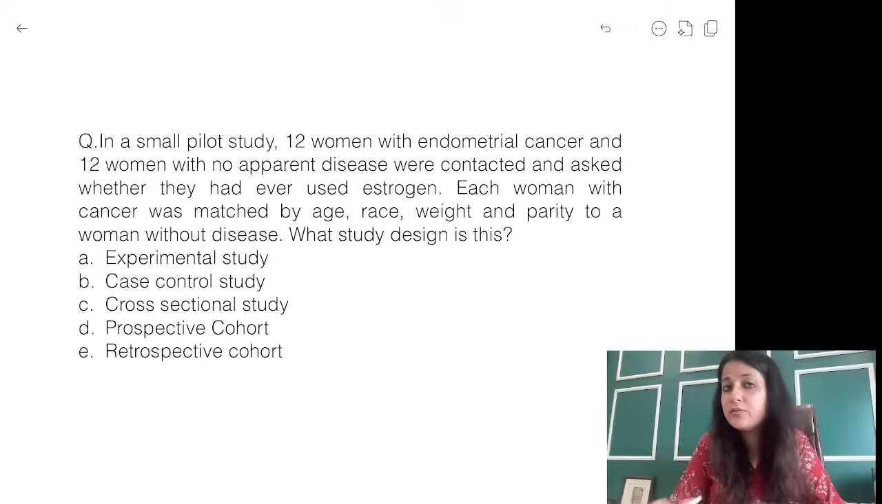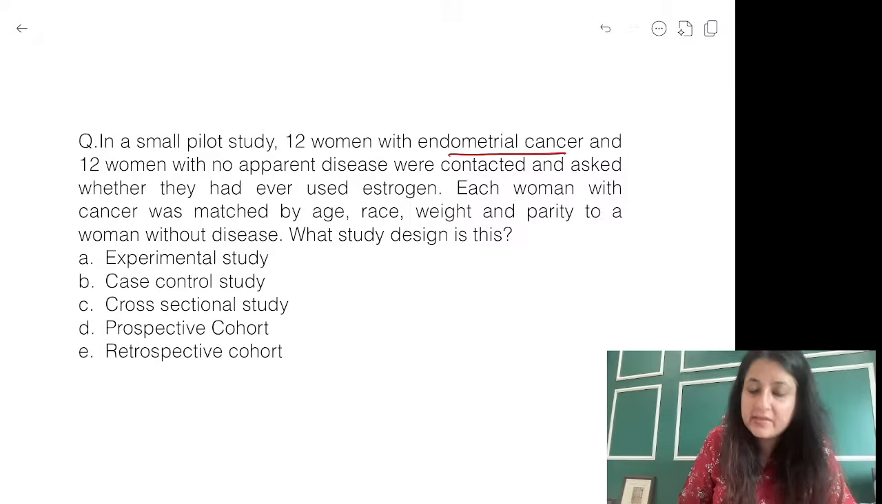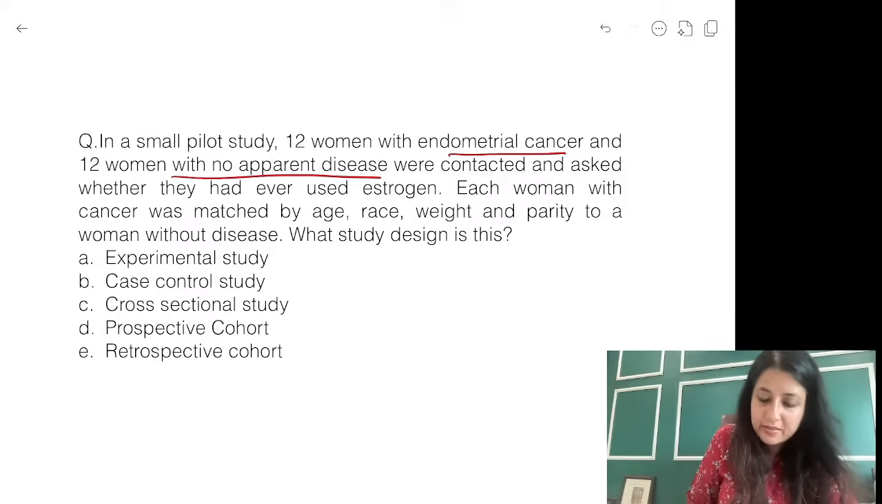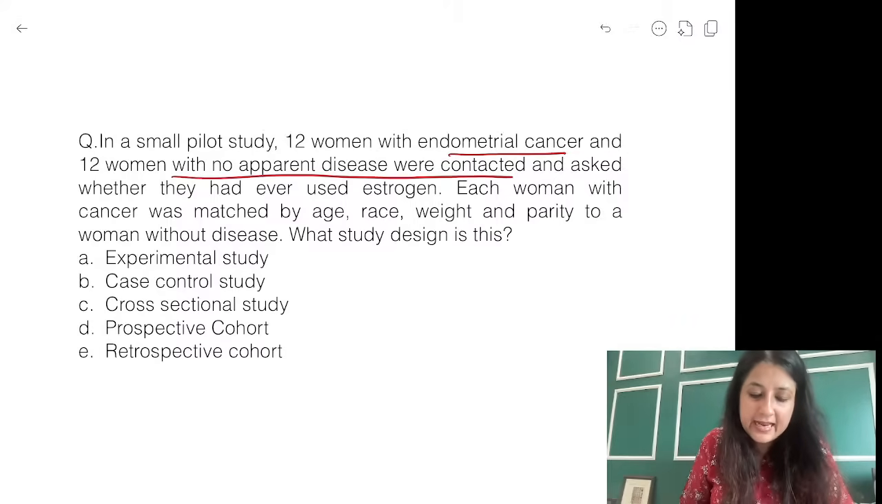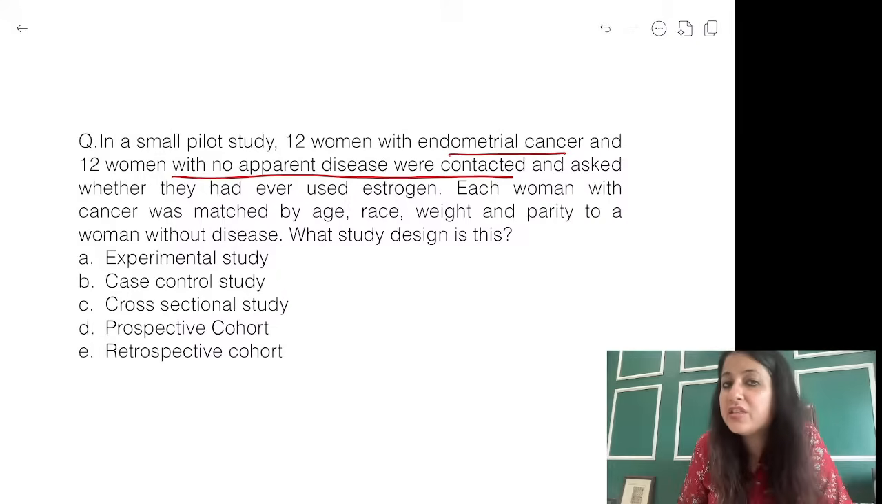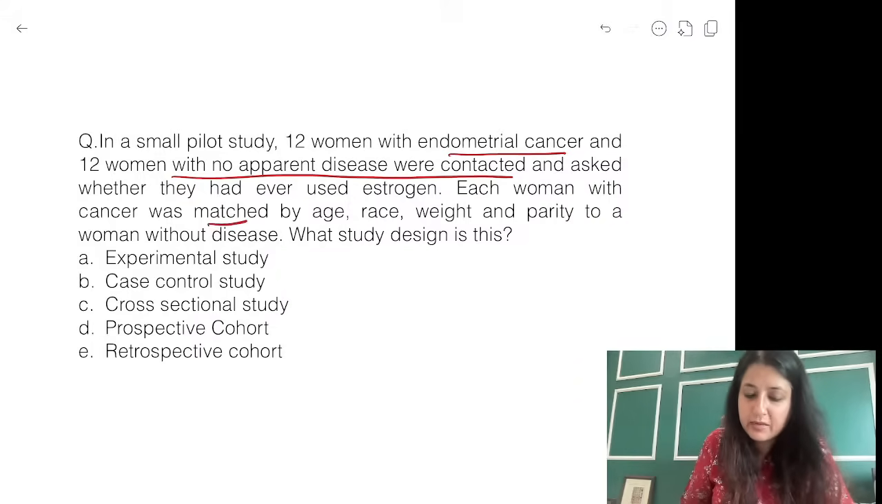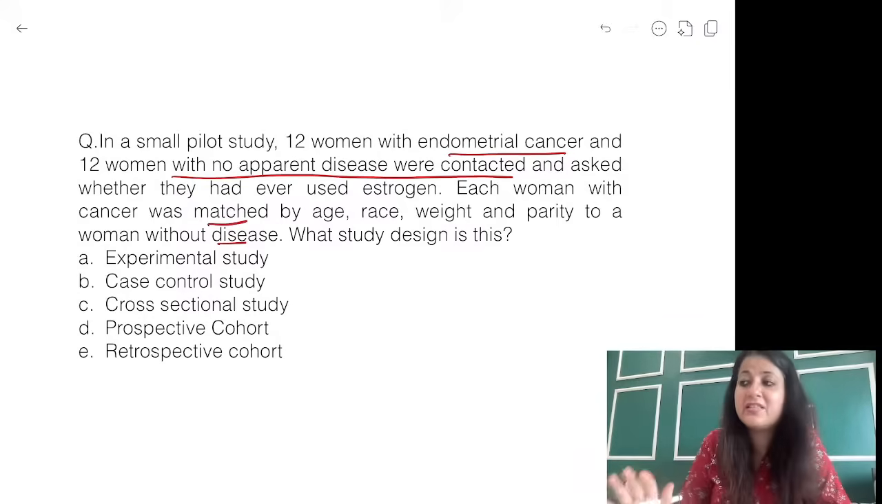Look at the buzzword. 12 women with endometrial cancer and 12 women with no disease were contacted and asked whether they had ever used estrogen. Each woman with cancer was matched by age, race, weight and parity to a woman without disease. Now there should be no mistake.